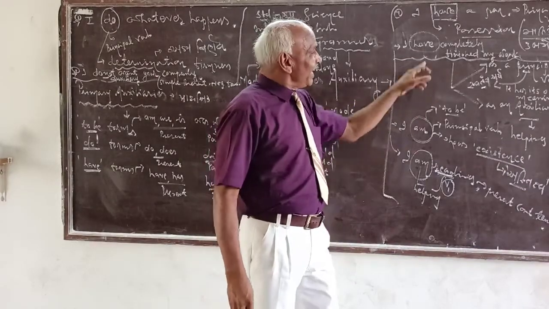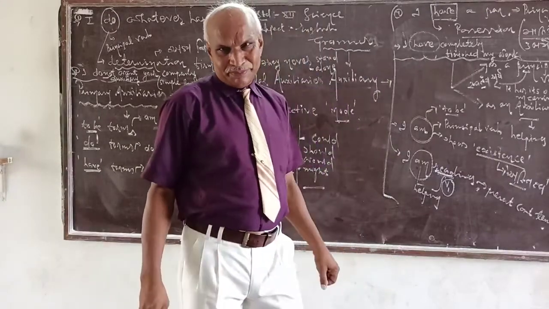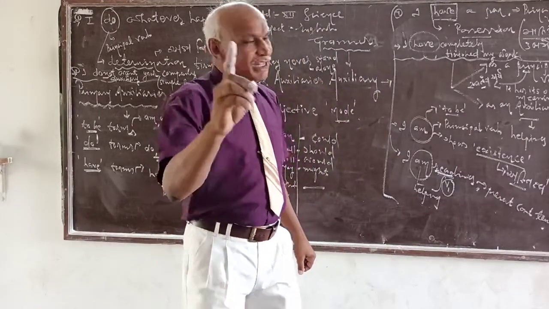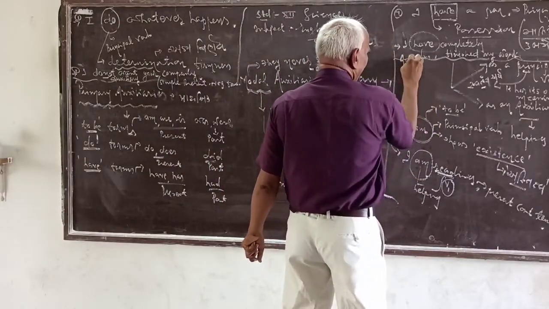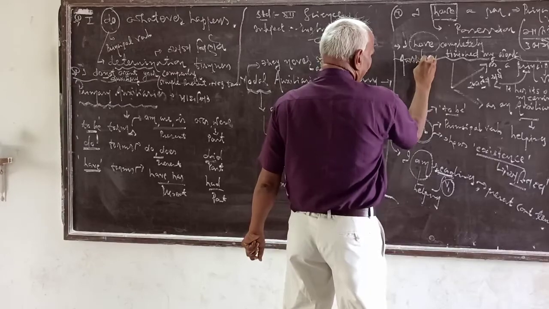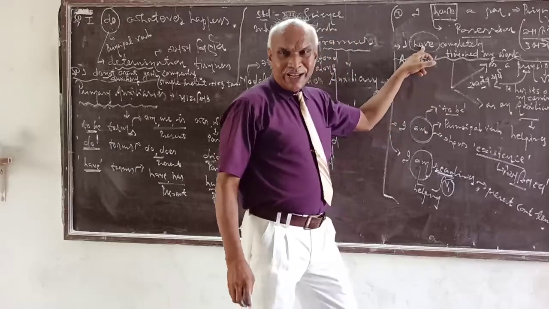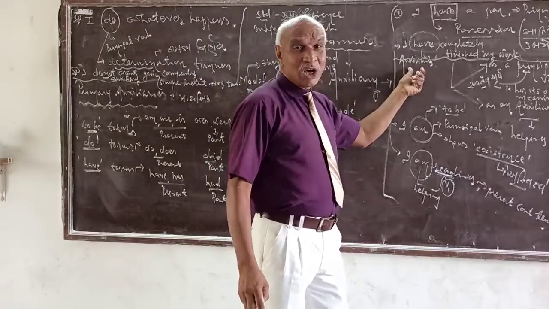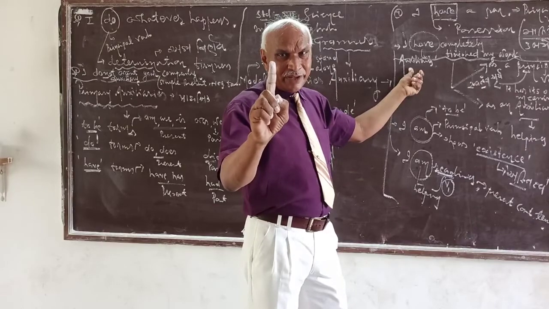But here have is not a principal verb. It is an auxiliary. Here have is used as an auxiliary, a helping verb, not independent.